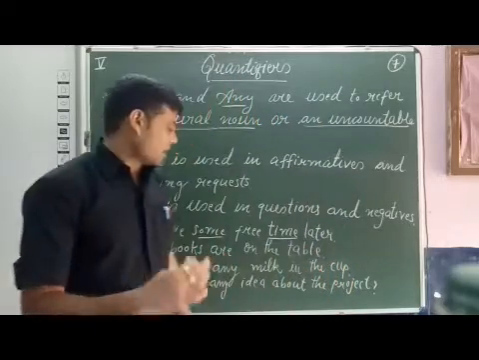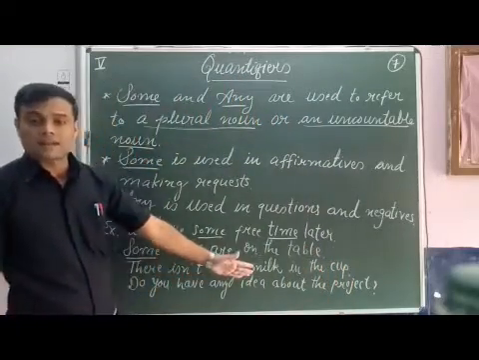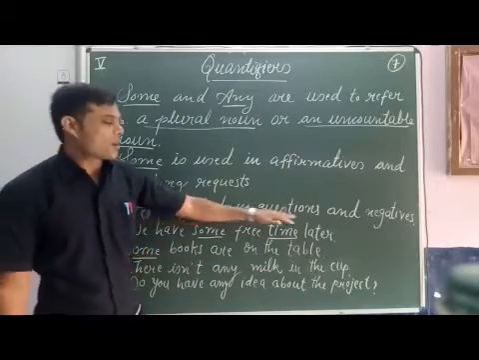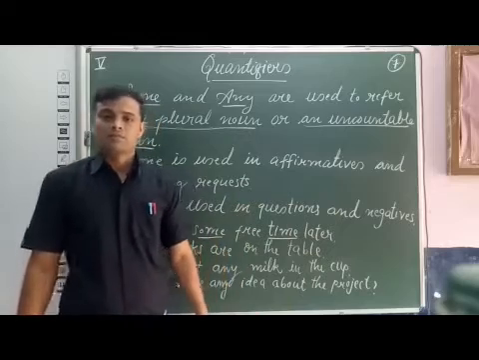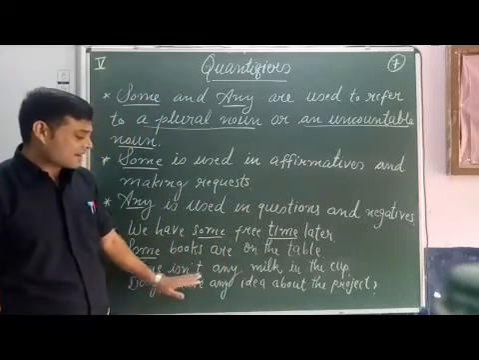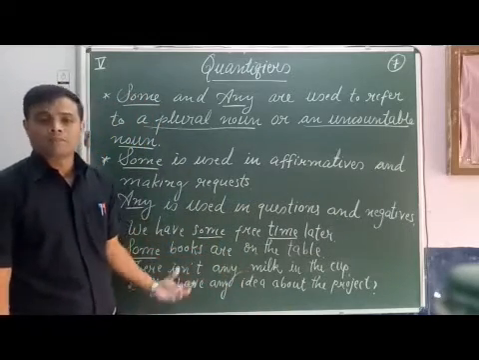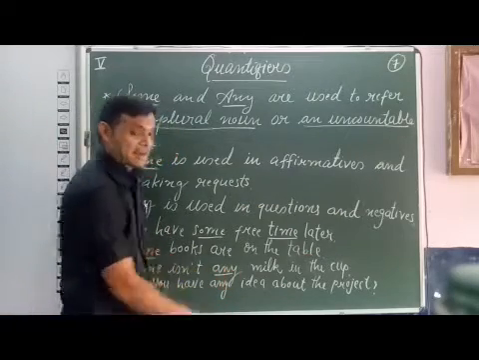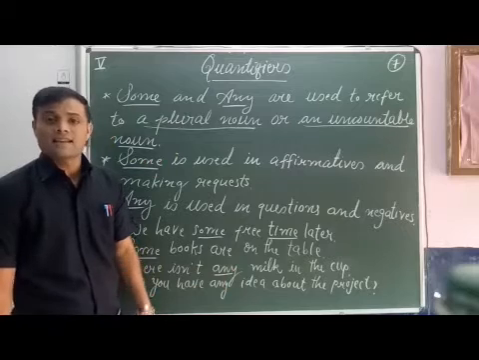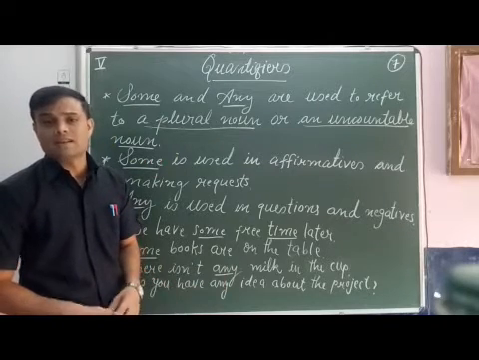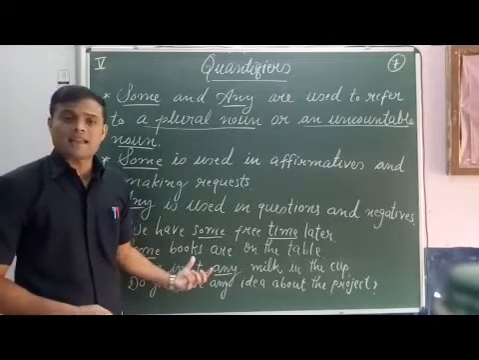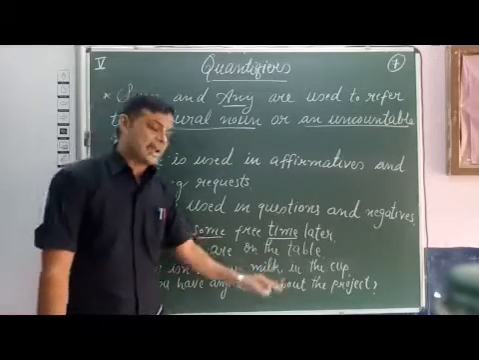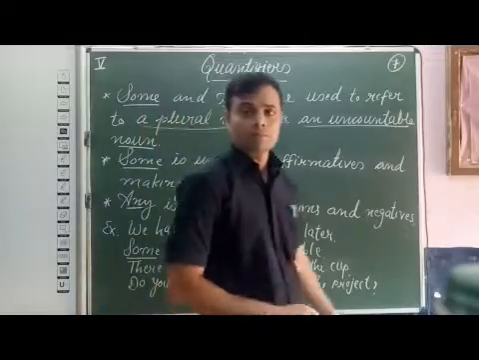Now another use, that is of any. Any is used in questions and negatives. So see here: there isn't any milk in the cup. As the sentence is negative, we have used any. We cannot say there isn't some milk in the cup. As it is negative, we have to use the quantifier any: there isn't any milk in the cup.